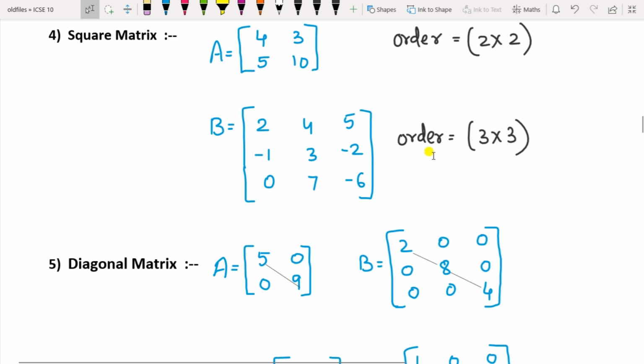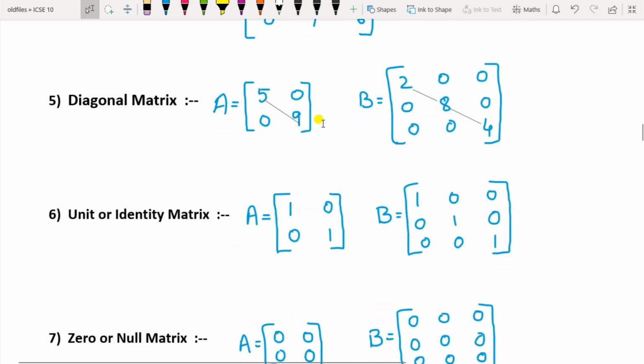Then comes the diagonal matrix. A diagonal matrix should be a square matrix only: a square matrix in which every non-diagonal element is 0 is called a diagonal matrix. Besides the diagonal elements, all the other elements are 0. You can see in this case and in this case also. Only the diagonal elements will not be 0, and the rest of the elements will be 0 here. A diagonal matrix will always be a square matrix.